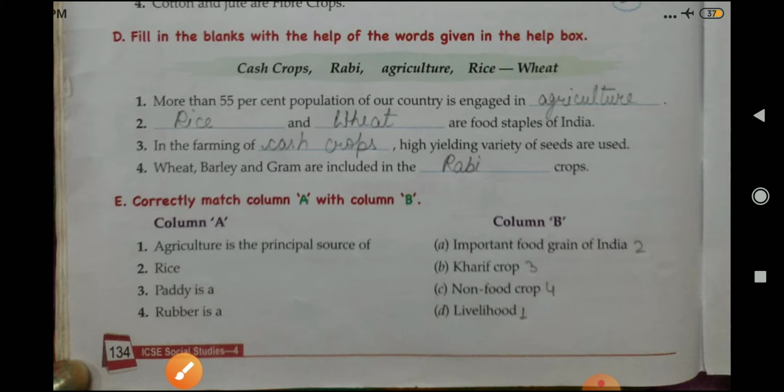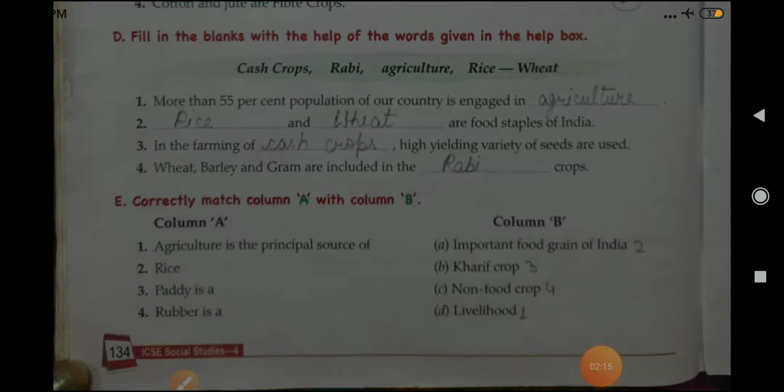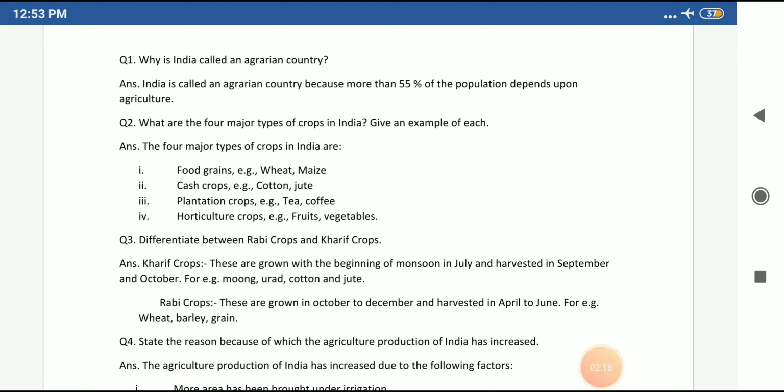Now we will complete the question answers. Question number 1: why is India called an agrarian country? Answer, India is called an agrarian country because more than 55% of the population depends upon agriculture.